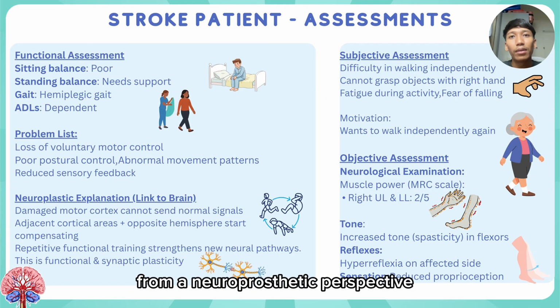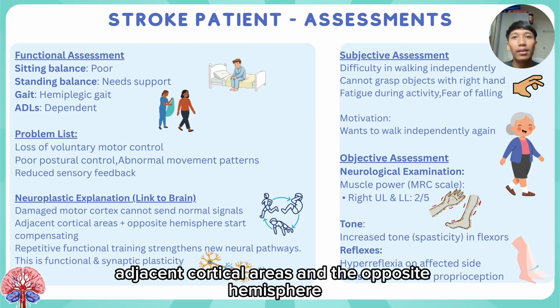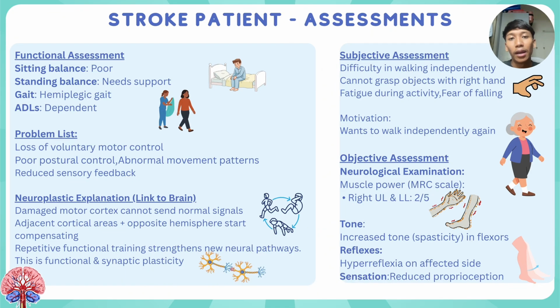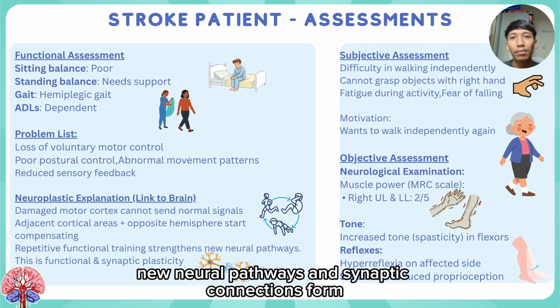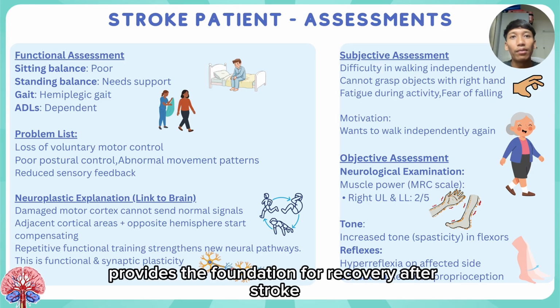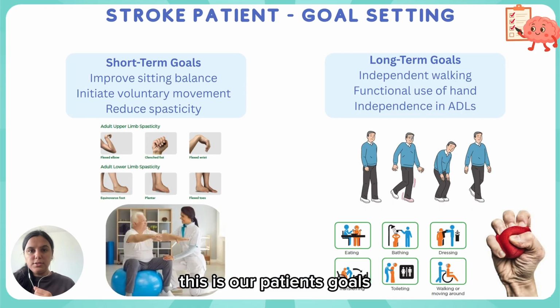From a neuroplastic perspective, the stroke damaged the motor cortex, disrupting normal motor signals. However, the brain can reorganize. Adjacent cortical areas and the opposite hemisphere begin to compensate. With repeated activation, new neural pathways and synaptic connections form. This functional plasticity provides the foundation for recovery after stroke. This is our patient's goals. Now let's move on to treatment.